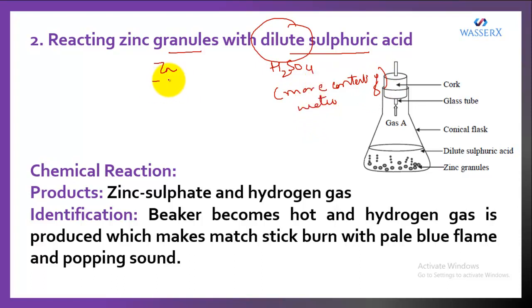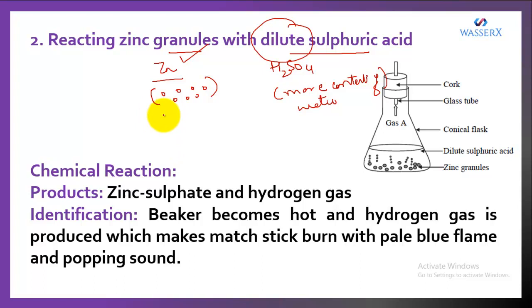Zinc can be taken as a zinc coin, a zinc rod, or zinc granules. When we take granules, the rate of reaction becomes more. The reason being, whenever any substance has more surface area exposed, the reactants can collide effectively and give rise to product more effectively. The zinc granules make the reaction more efficient because they have more surface area exposed, so these reactants can react with each other in an effective manner.